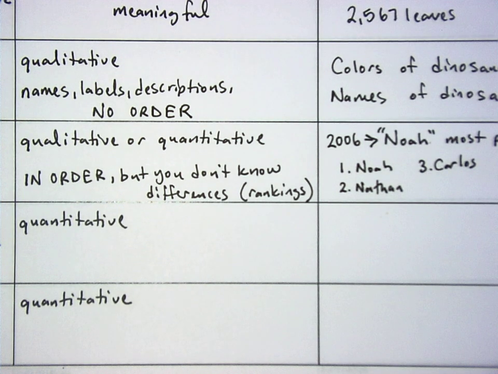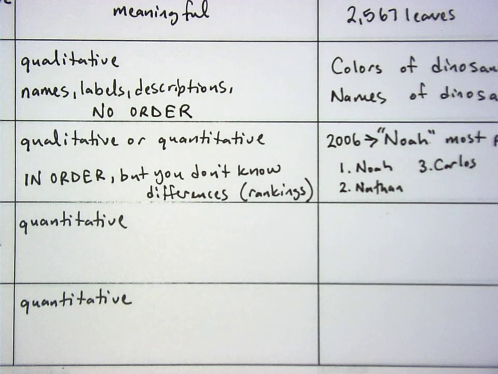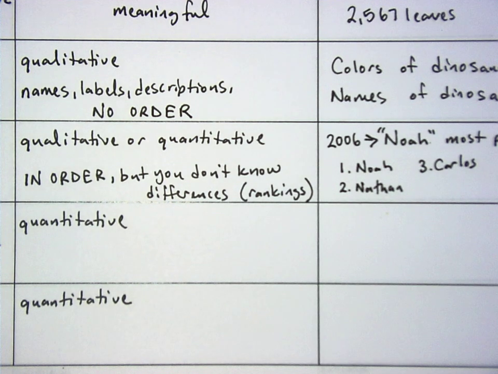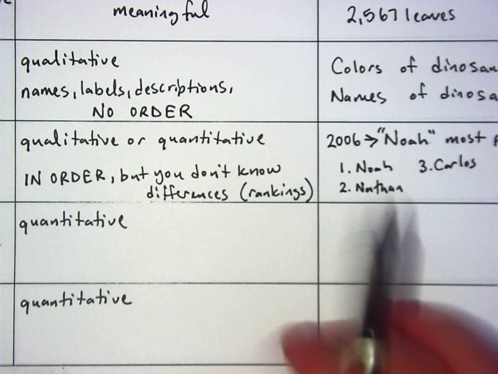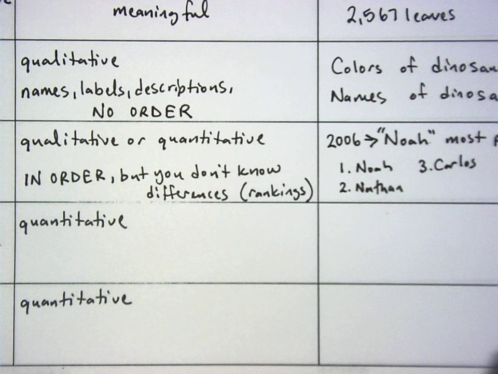Okay? Now, suppose this was a real list and it was like most popular baby names, how more popular is Noah than Nathan? You don't know, right? From this list, you don't know. You don't know if Noah had one more name than Nathan did and barely pushed out Nathan,